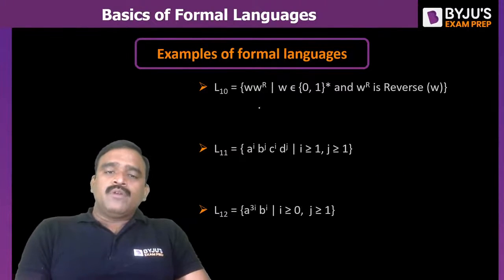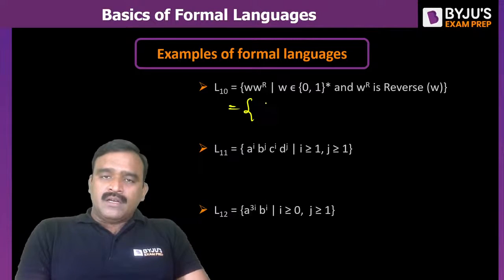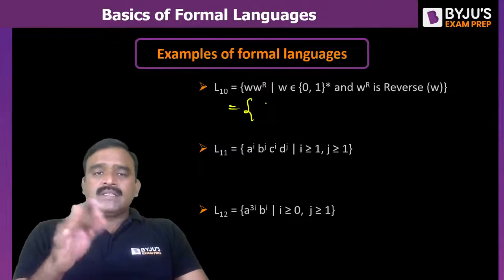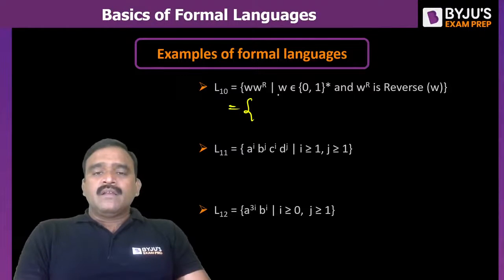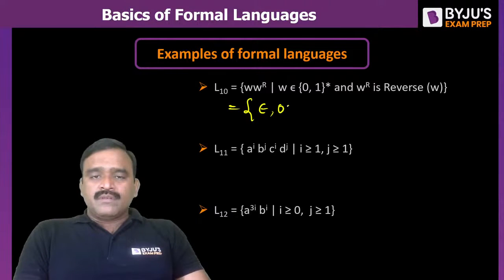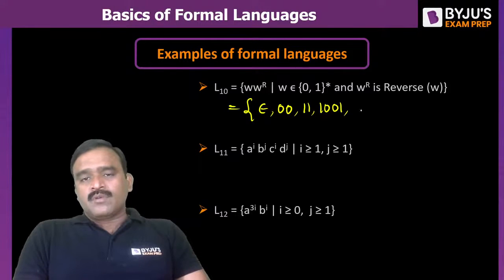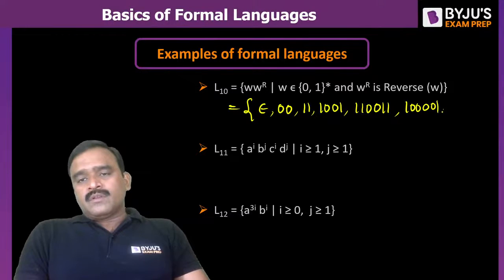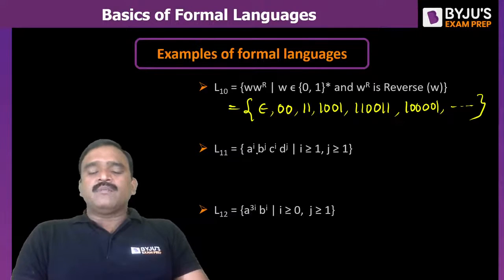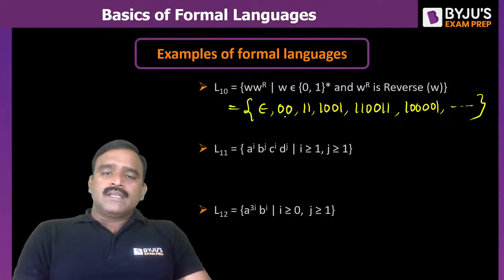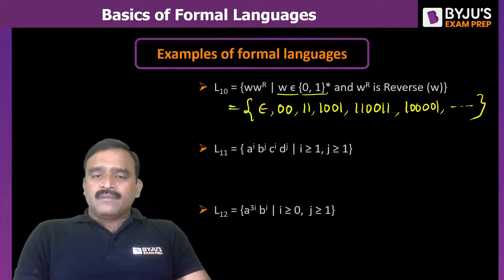Okay. Similarly, w w power R. This pattern we have already seen in w c w R. There c is separating w and its reverse, but here there is no separation. If w is epsilon, the reverse is also epsilon. w is 0, the reverse is 0. 1 1 is possible. 1 0 is w, 0 1 is w power R. 1 1 0 is w, 0 1 1 is w power R. 1 0 0 0 0 1. So this type of string. So these are all even length palindromes. We can also call it palindromes of even length.